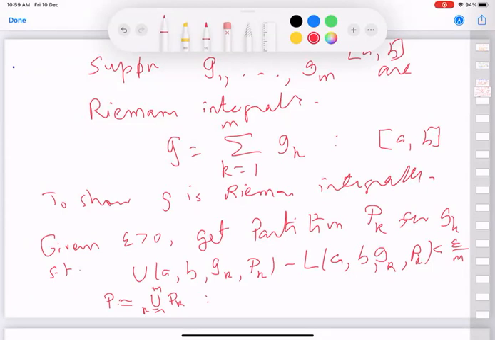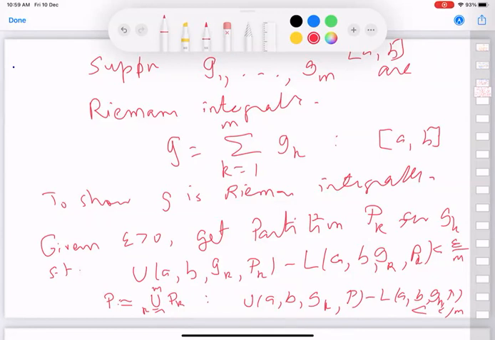So this one will tell you that the upper sum of gk over P minus the lower sum of gk over P is less than epsilon by m. And now when we take the sums, the upper sum for G will be less than or equal to the sum of upper sums for the gks, and similarly for lower sums.